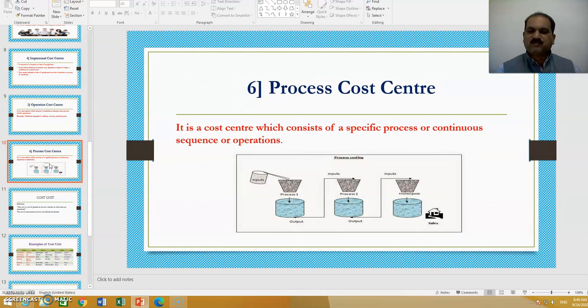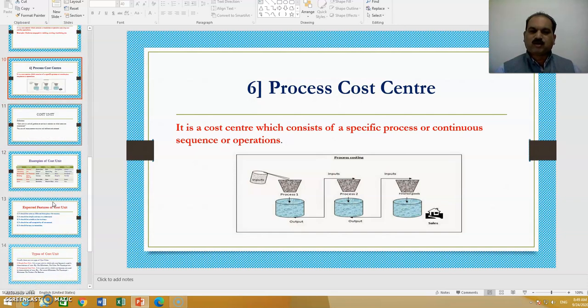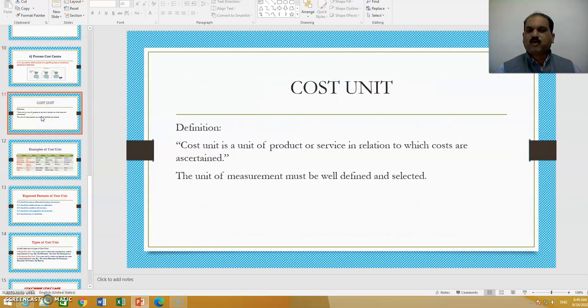Sixth cost center, which is one of the most important, and that is process cost center. It is a cost center which consists of a specific process or continuous sequence of operations. The process begins with one thing, something is added to it, and finally it takes the place of a finished product. Now let's see the concept of cost unit.